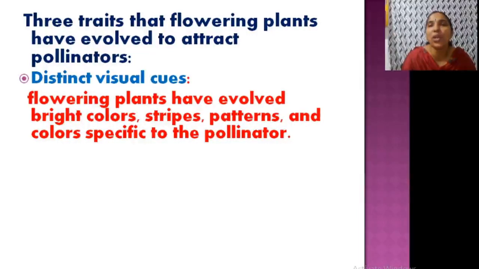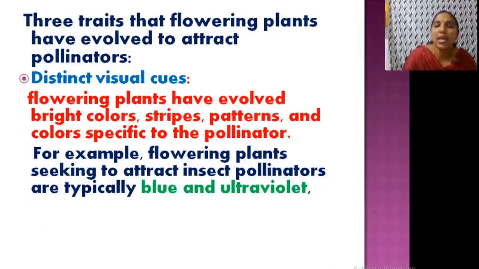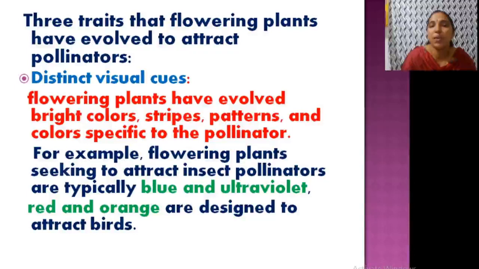So we are attracted by flowers. Different flowers, how is this happening? Mainly because of the variety, variegations in the pattern of petals, sepals, stamens, whatever it may be. That is the first one. For example, when a flower is attracted by insects, usually they are blue and ultraviolet in color. But for birds, the flowers may be red and orange.